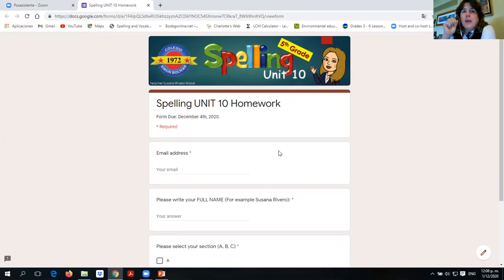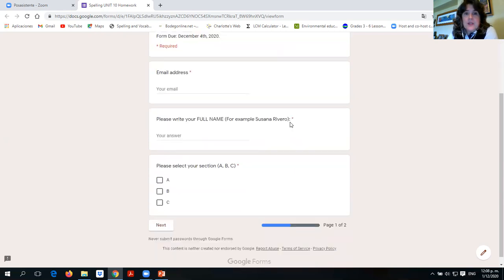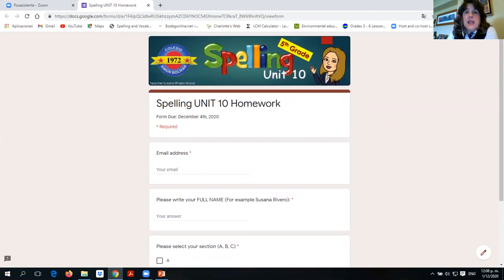Do not put a capital letter if it's not required. And do not put spaces if there are not spaces there. Don't forget to put the hyphens where they go, okay? But the most important thing is be careful. You can have your list with you, and you can check what you're going to type, okay? So this is how it looks, and it's due on Friday, okay?